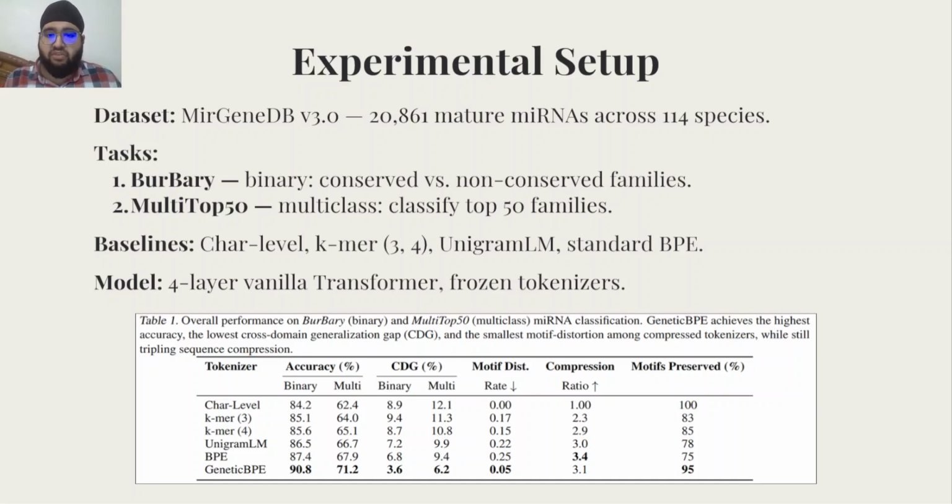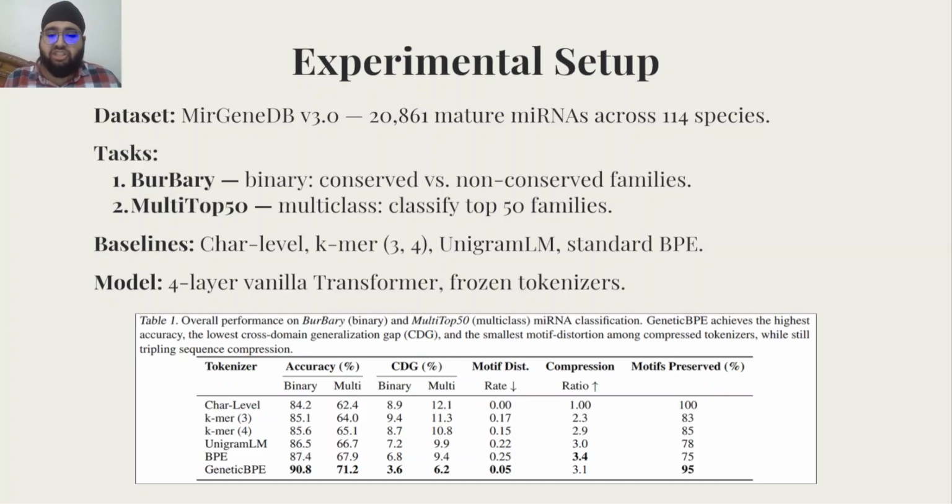One is miR-Binary, which is a binary classification. Here the goal was to classify whether a miRNA belongs to a conserved family, that is, appearing in two or more species, or a non-conserved family. The other was miR-Multi top 50, which was a multi-class classification. Here we predict which of the top 50 most frequent miRNA families a sequence belongs to, namely MIR31 or MIR219.